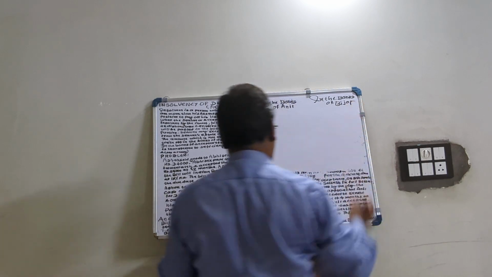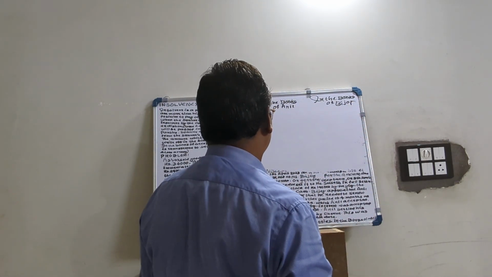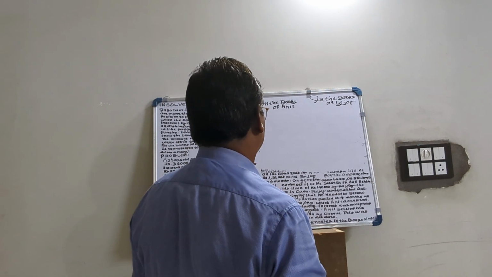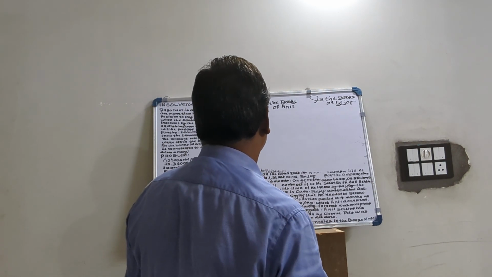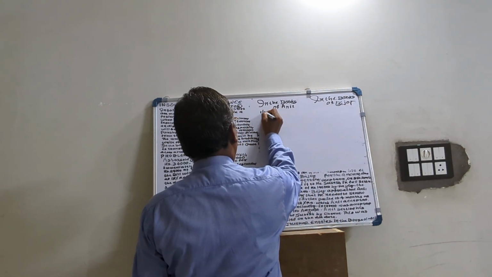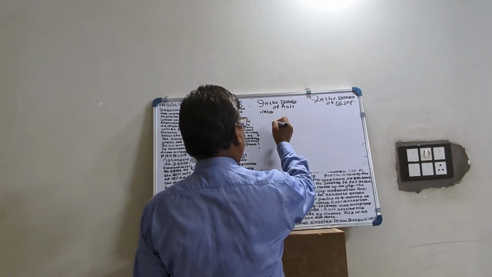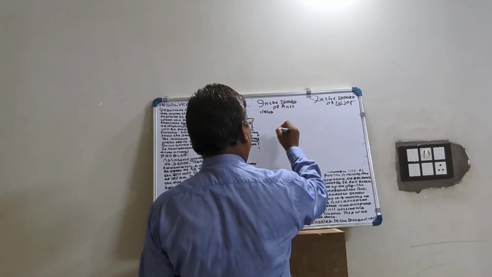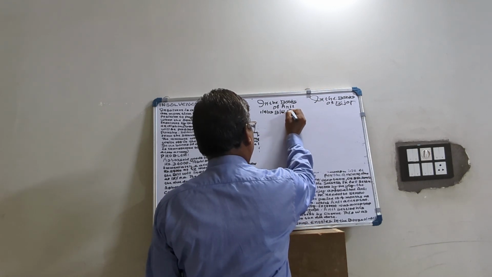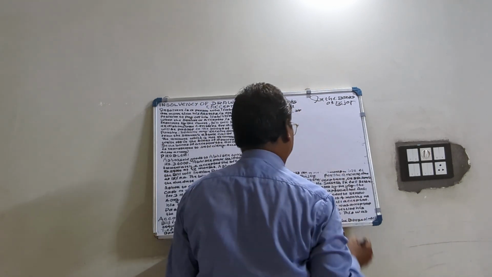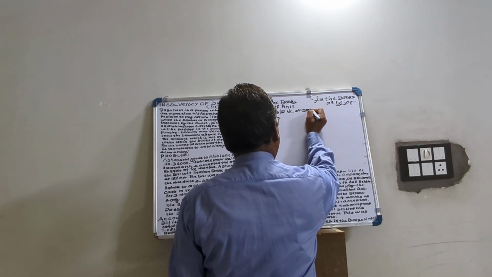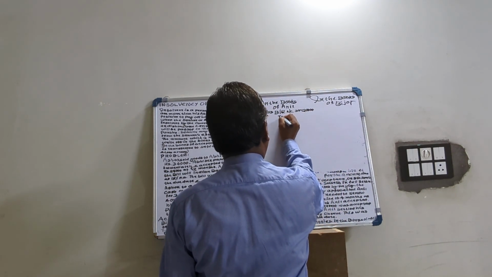So what is given? On 1st April 2023, Mr. Anil draws a bill of rupees 1,20,000, which is accepted by Vijay. So for Anil, bills receivable account is debited, the amount is 1,20,000, to Vijay.